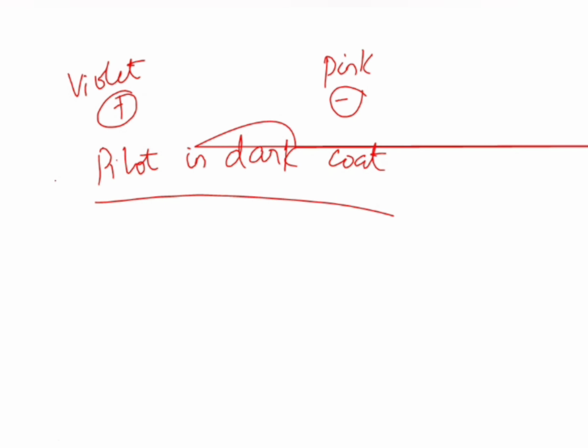P stands for primary staining. Primary staining can be done by crystal violet or gentian violet or methyl violet. Second is iodine, so I stands for iodine. Then D stands for decolorization.